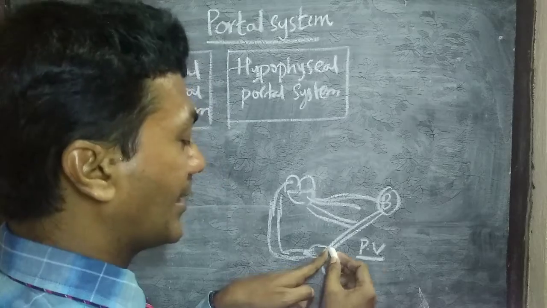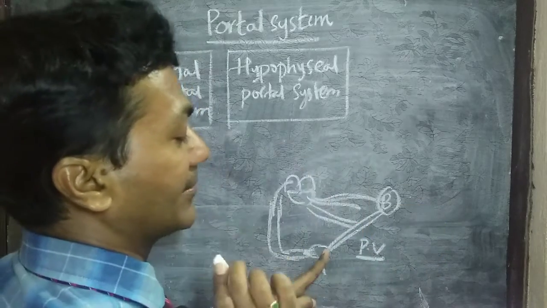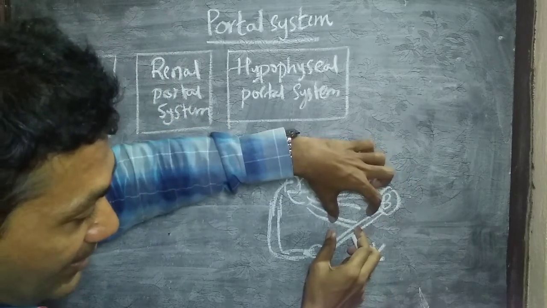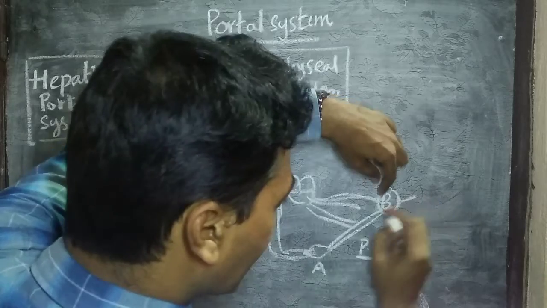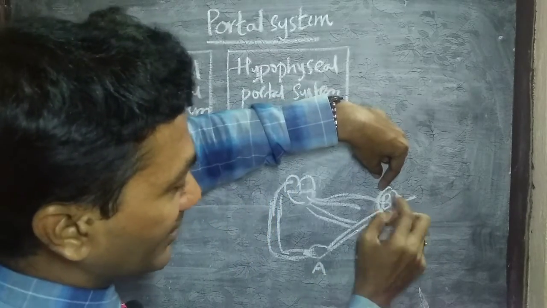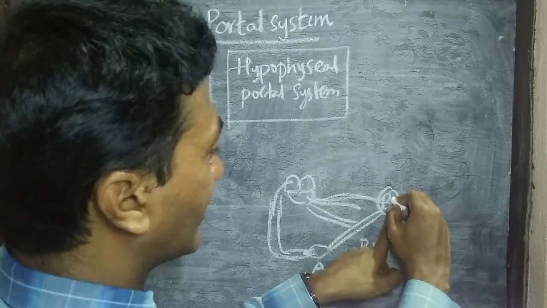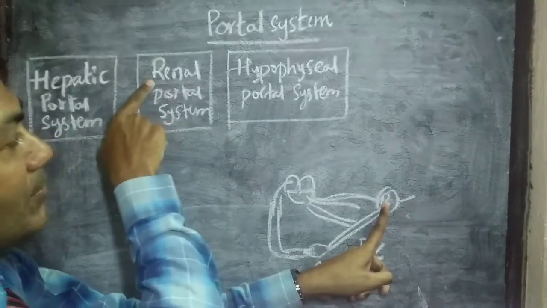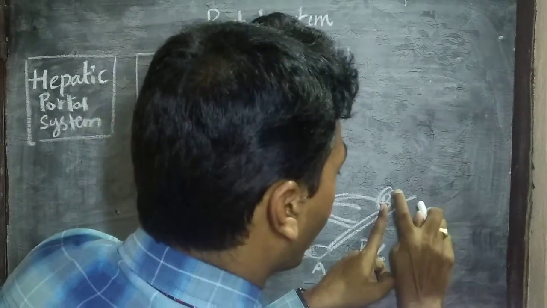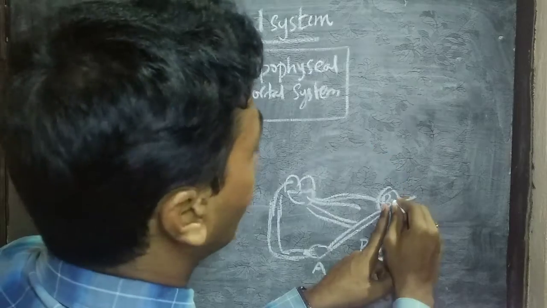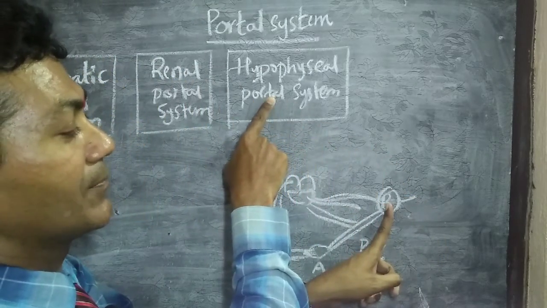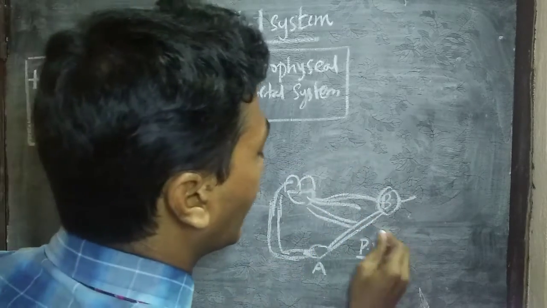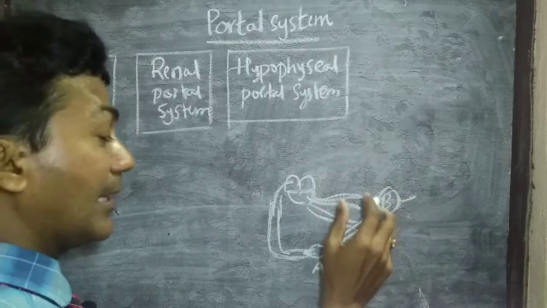So the blood carries from a body part to another body part other than the heart. This is portal vein. And the name of the portal vein will be given based on which organ the blood is supplying, the B organ. For example, if this is a liver, then it's said to be hepatic portal system. If it is a kidney, it is called renal portal system. If it is the pituitary gland, then it's said to be hypophyseal portal system. So based on to which organ the blood is supplying by the portal vein, the name will be given.